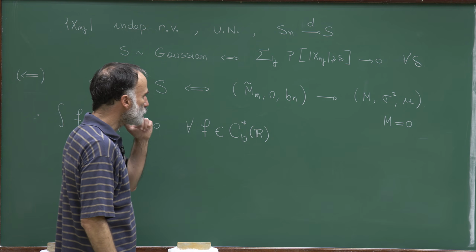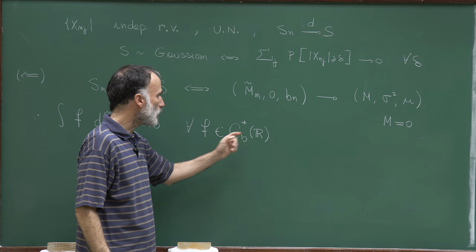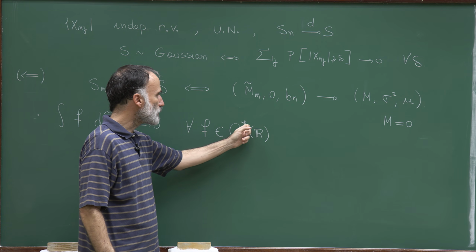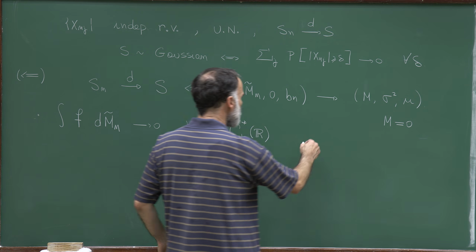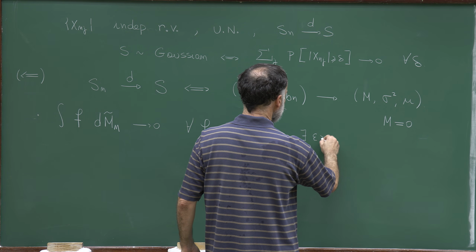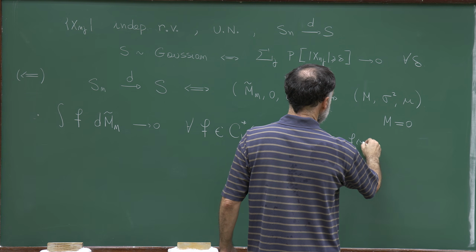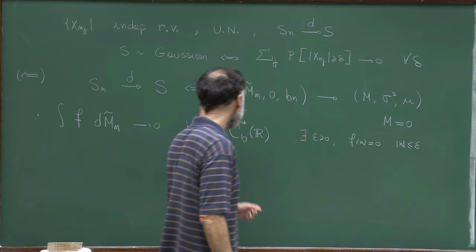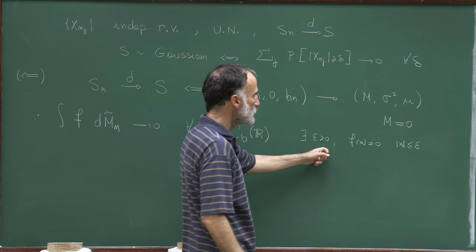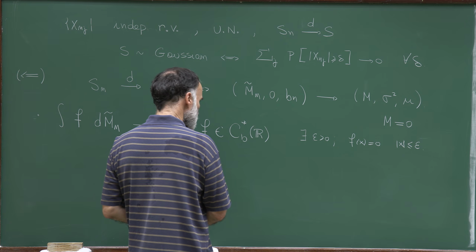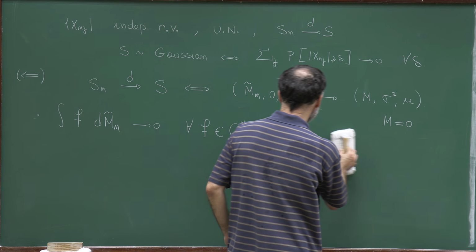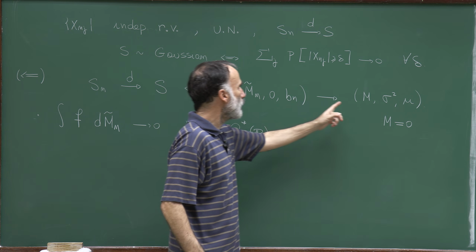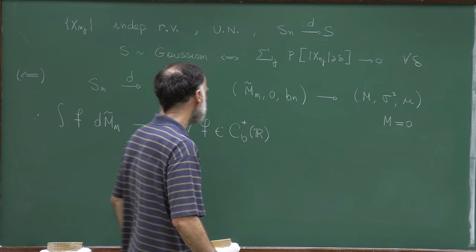And remember, we introduced this notation before. C_b^*(R) is the space of continuous functions which are bounded and which vanish in a neighborhood of the origin. So this means that there exists a positive epsilon such that f(x) is equal to 0 if |x| is less or equal than epsilon. So these are the bounded continuous functions which satisfy this identity for some positive epsilon. So this is what we need to prove in order to show that m is equal to 0.